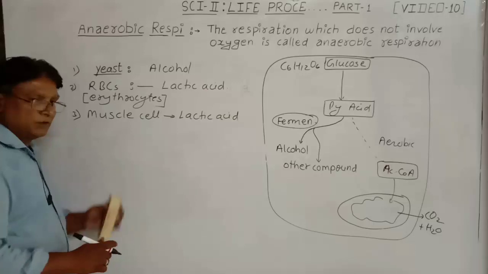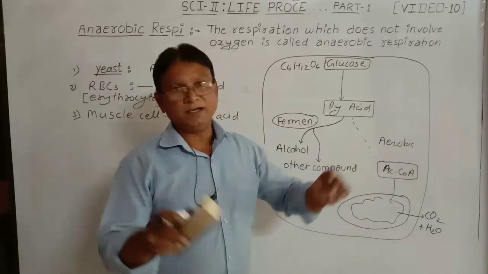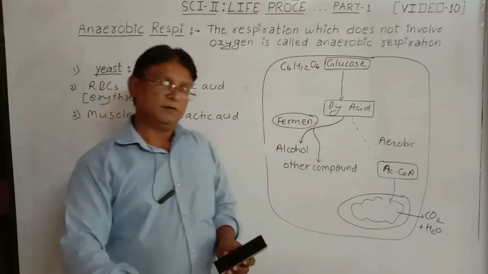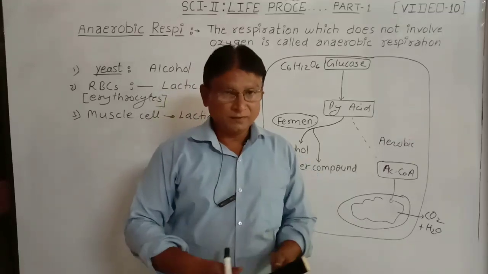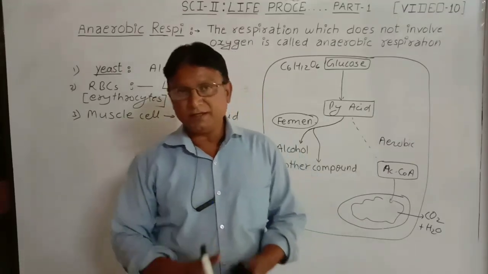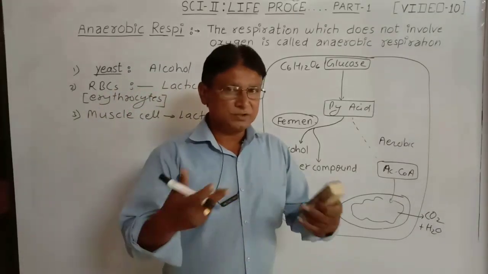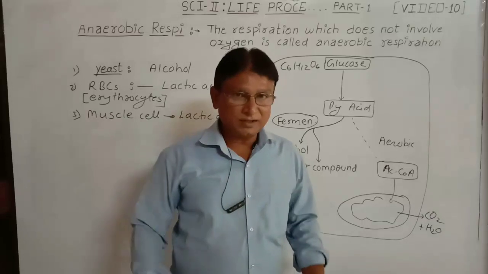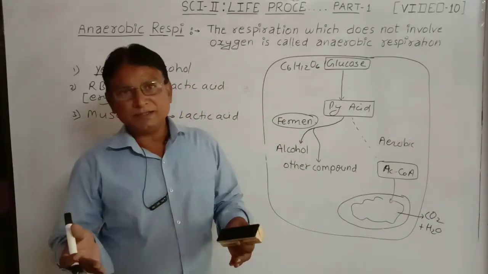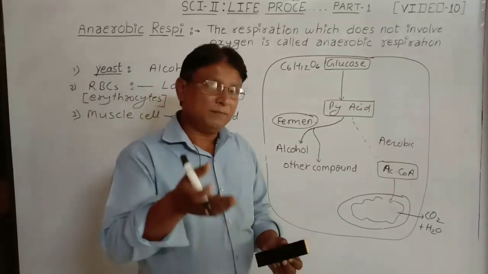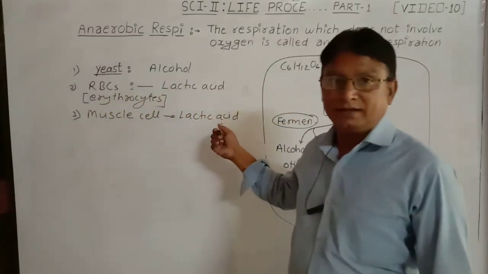How is it formed in humans? During exercise or high physical activity like running, jumping, and taking part in sports, we do a lot of activity. So the oxygen gets used up, and the oxygen supply is not that fast at that time. Our muscles still require energy, so they switch from aerobic to anaerobic respiration and produce lactic acid.